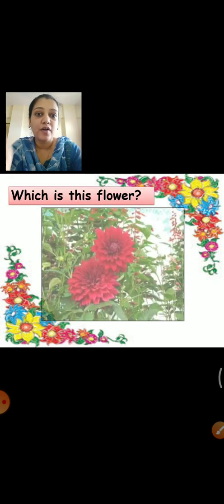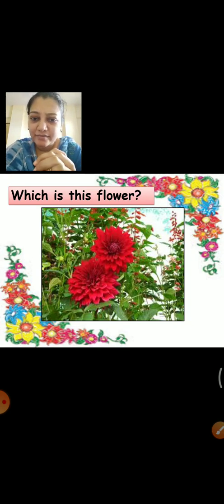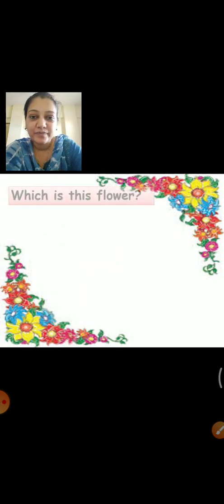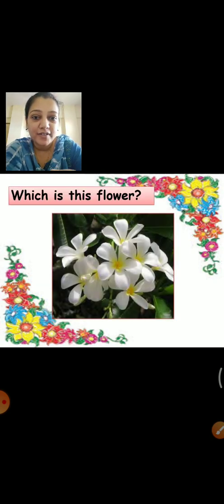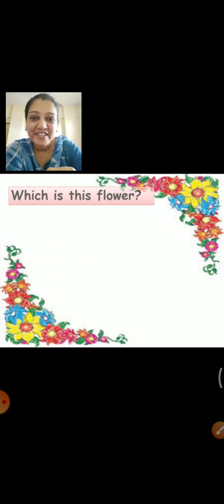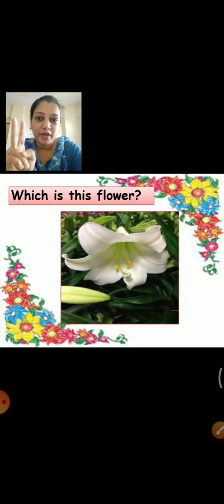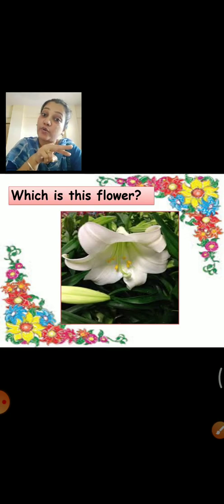Which is this flower? Come on, this looks like a ball and has so many different multi-layered petals. Which is this flower? Come on, tell me. You forgot? Dahlia. This is dahlia. Which is this flower? This is jasmine. Which is this flower? Remember, there are two types of flower, one which grows on plants and also in water. Lily. Very good.